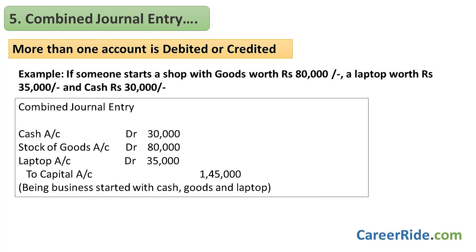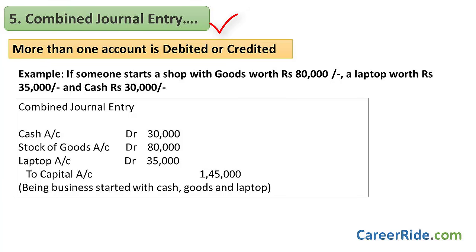Now, the next one is really tricky. Pay attention. What do you know about combined journal entry? See, while making a journal entry, if more than one account is to be debited or credited, it is called combined or compound journal entry. It is also possible here that many accounts have to be debited or credited for just one journal entry.